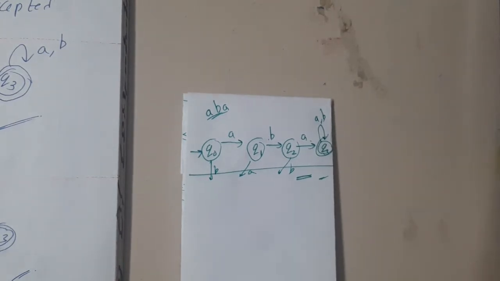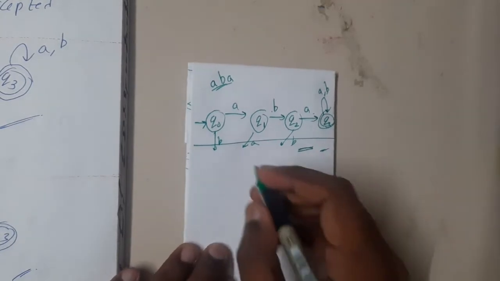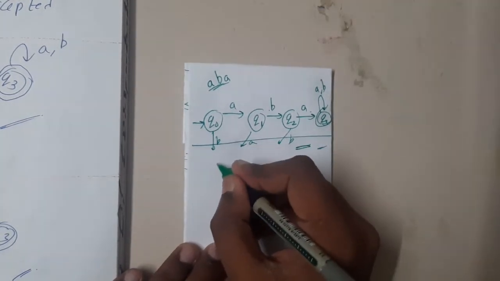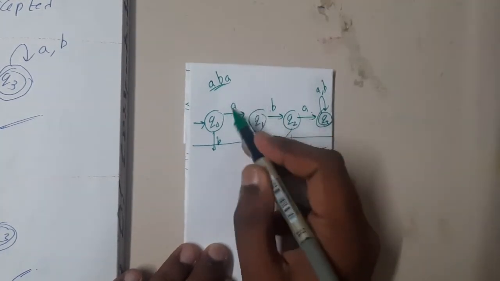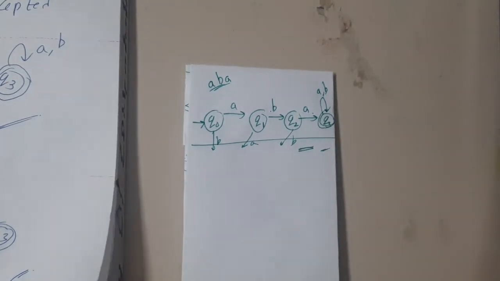Yes. So now I hope everyone got a clear idea with respect to this, right? Yes. Okay. And similarly, in the same way, we can write for ending with BAB, right? So instead of ABA, write BAB. That's it, right? Yes. Okay.